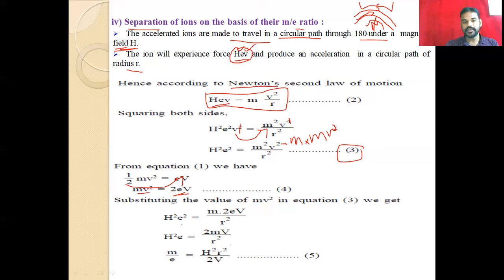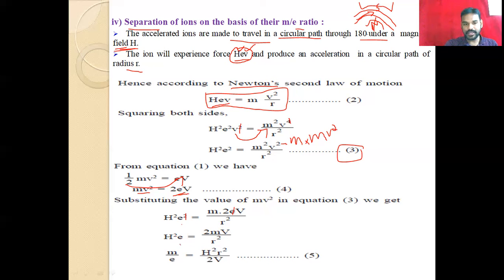After simplification and rearranging, one e cancels from e square. Then we get h square e is equal to 2mV by r square. We need the m by e ratio.